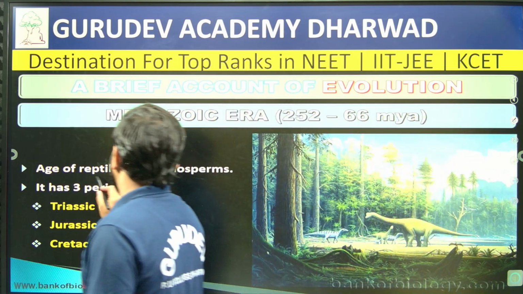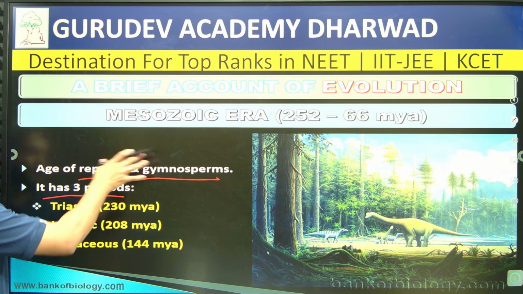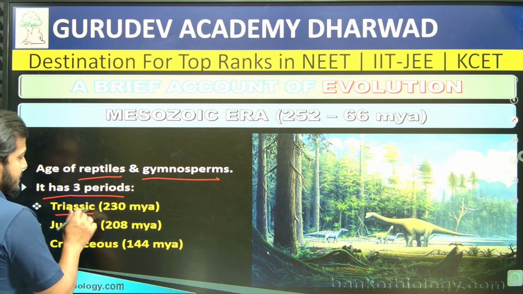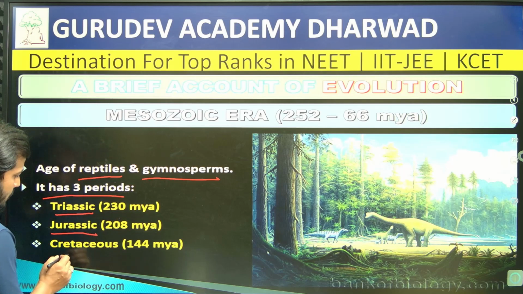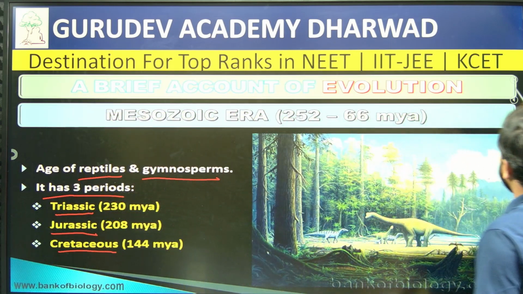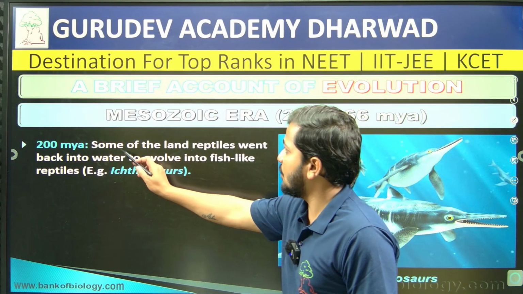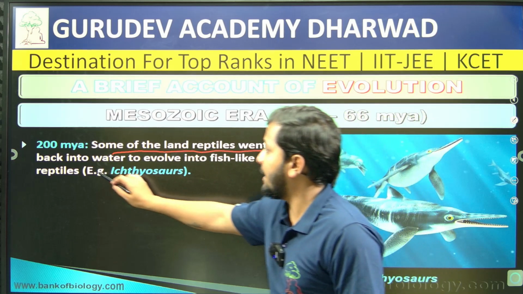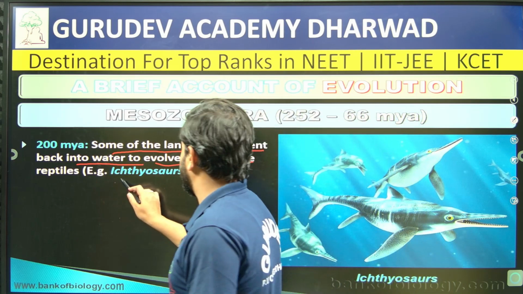Then the age of reptiles and gymnosperms, if you consider, has 3 periods: the Triassic period, 230 million years ago, the Jurassic period, 208 million years ago, then the Cretaceous, which is 144 million years ago. That is what we find developmentally, right. About 200 million years ago the Mesozoic era started. So some of the land reptiles went back into the water to evolve into fish-like reptiles, which we call Ichthyosaurus, right.